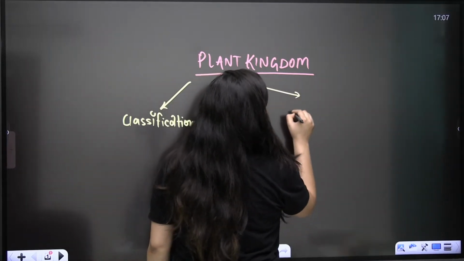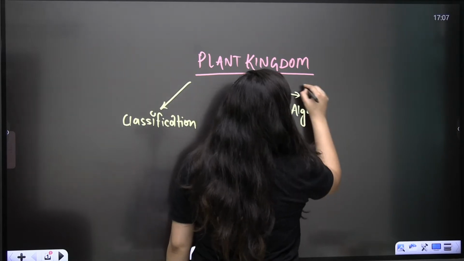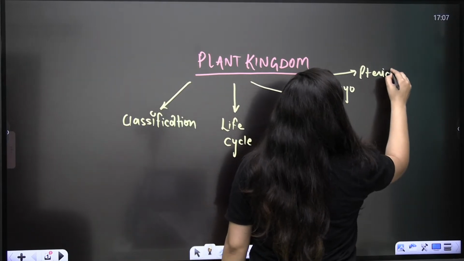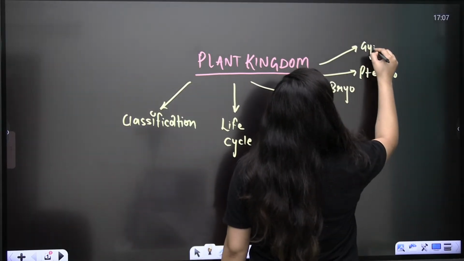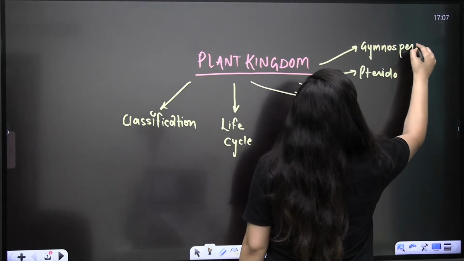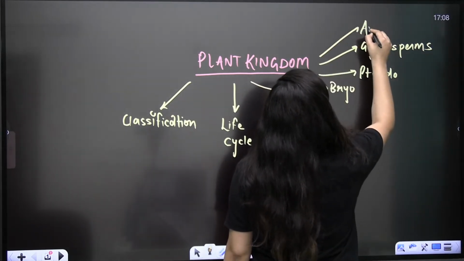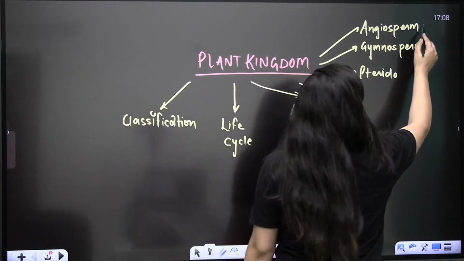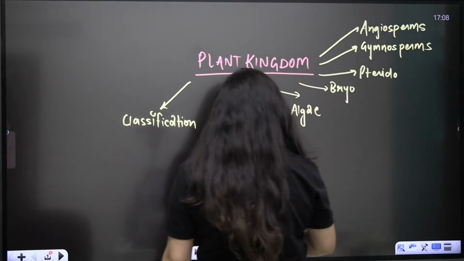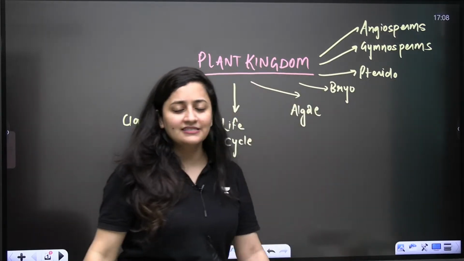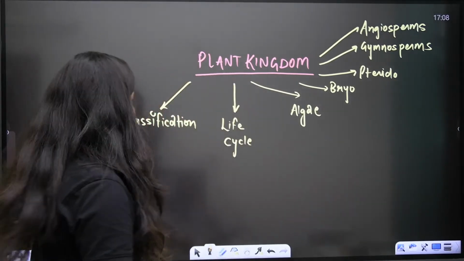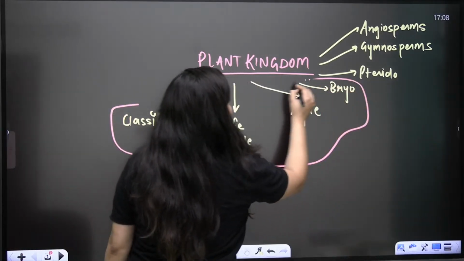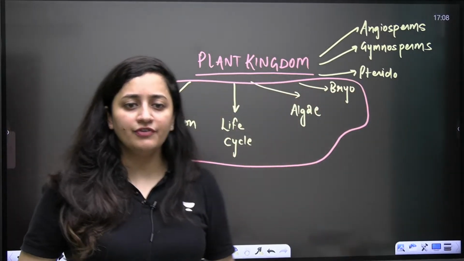Then we will talk about algae, bryophytes, pteridophytes, gymnosperms, and then angiosperms. This is what we have to discuss in this chapter. Today we will finish it till bryophytes. Clear?